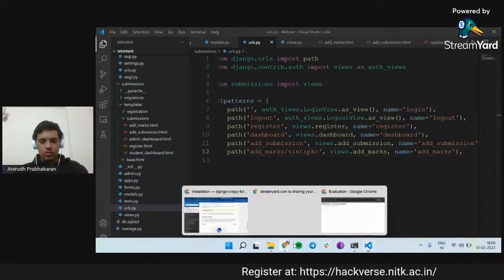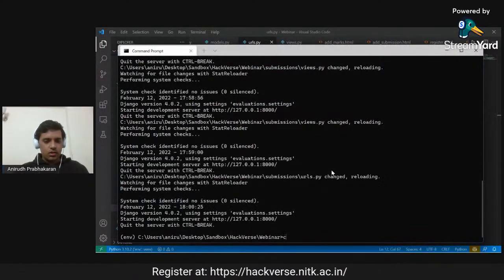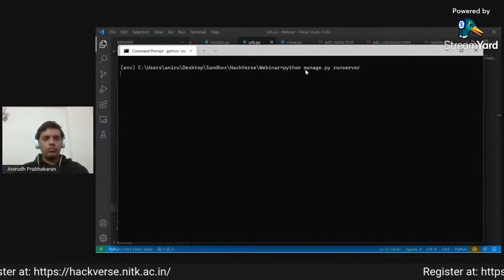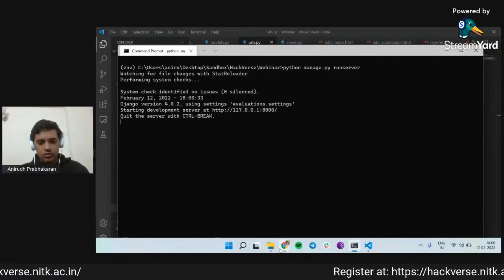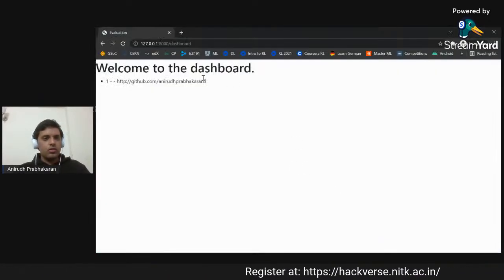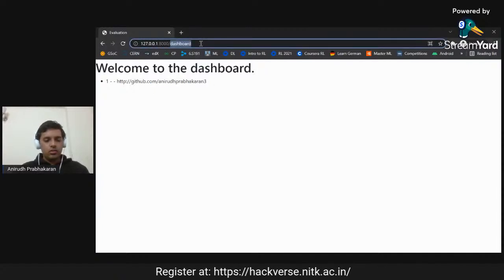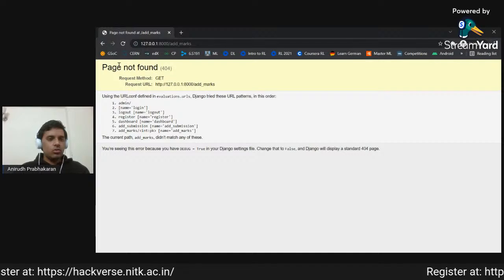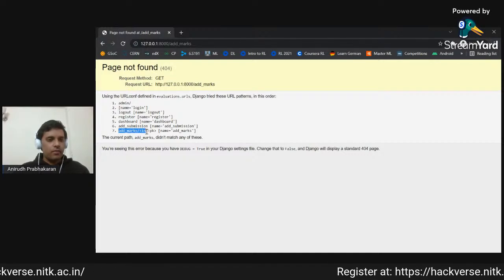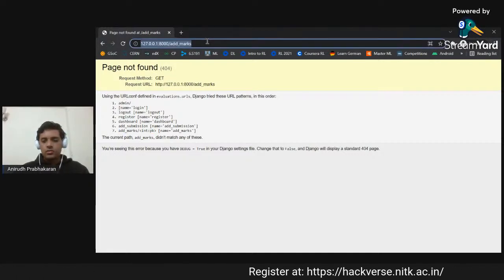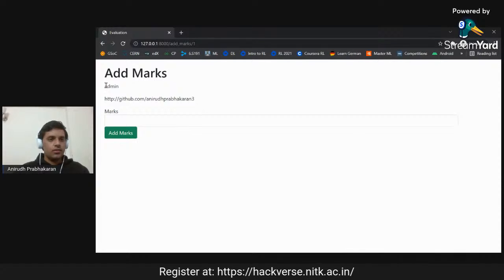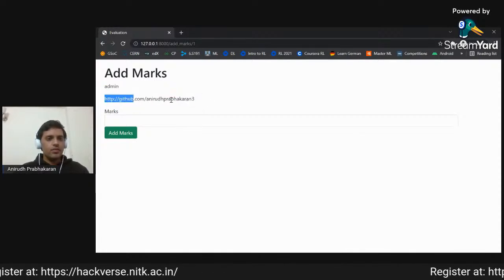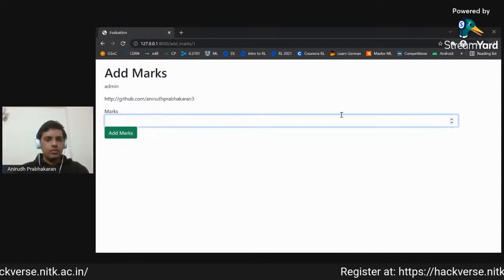Okay. So now let me restart this. Clear, and yeah, Python, I'm running the server. Okay. So now that I get this, I can do add marks. Now if I run this, it will show that the page is not found because actually add marks needs an integer. So now once I add this integer, now I can see that the admin has made this, and this is their submission link that they have sent, and this is the marks that I should enter.